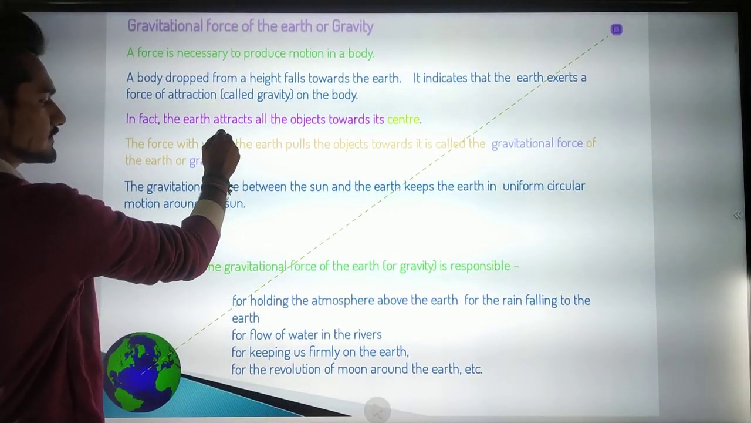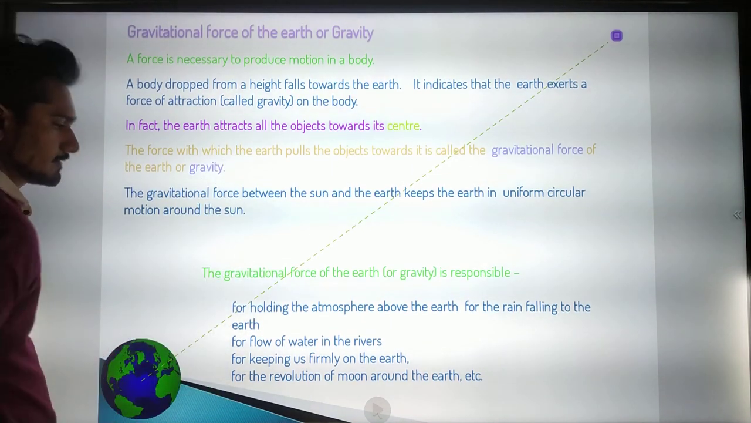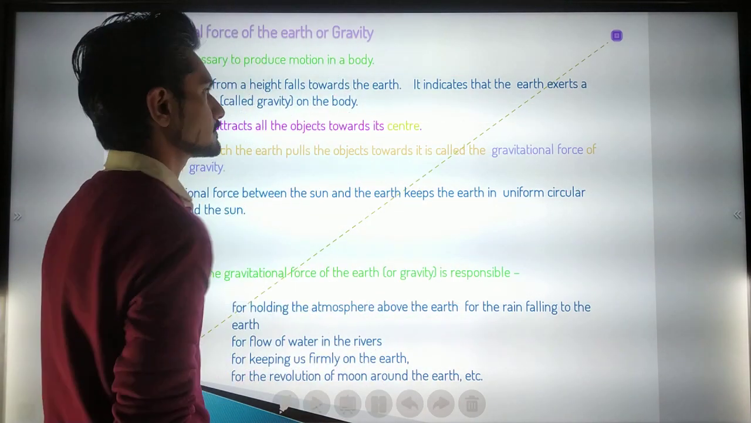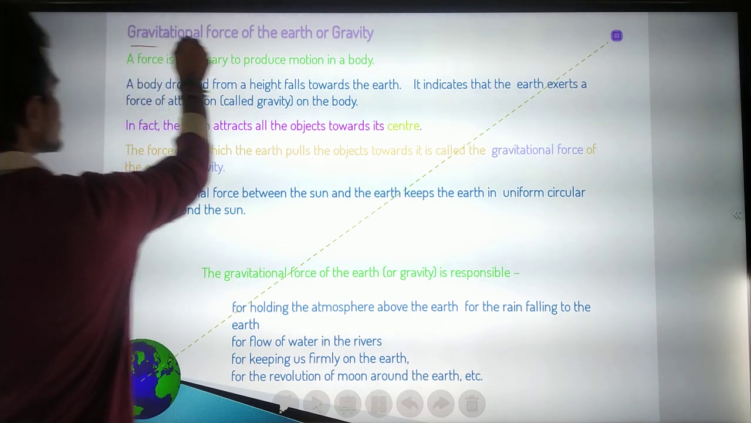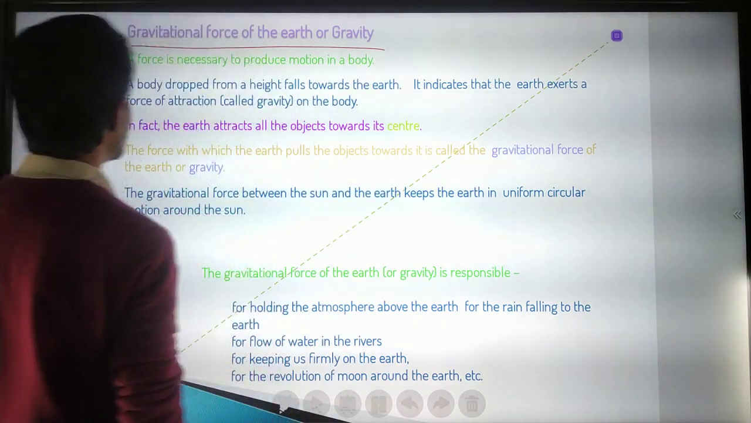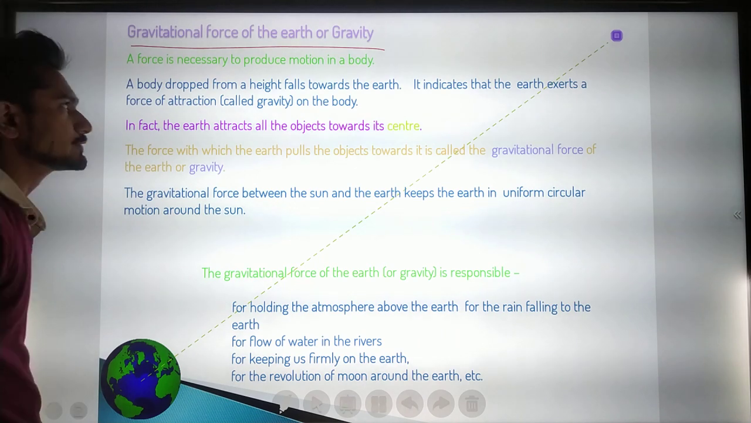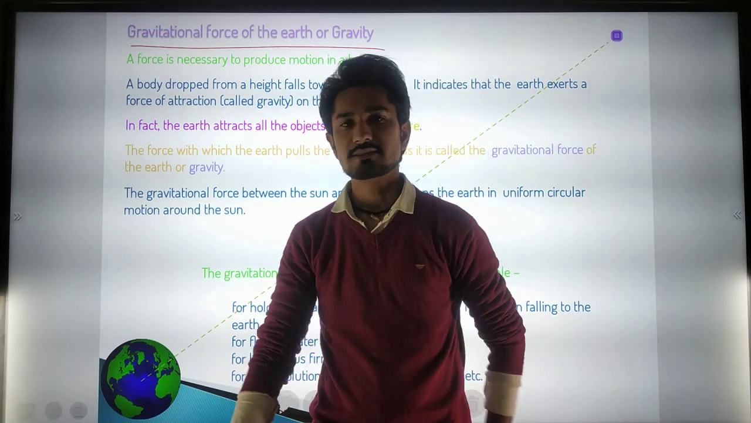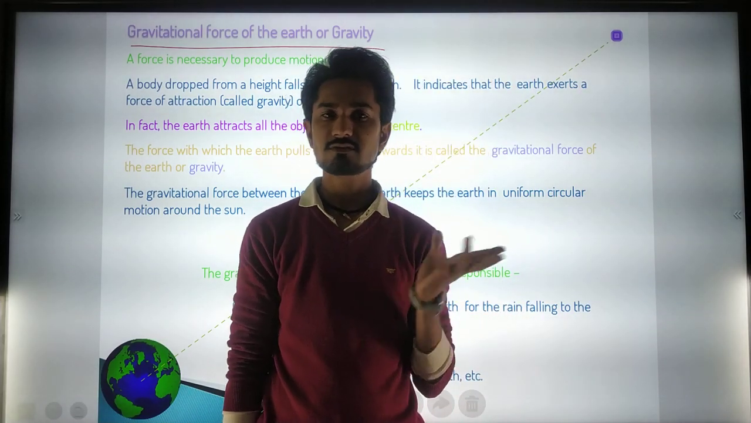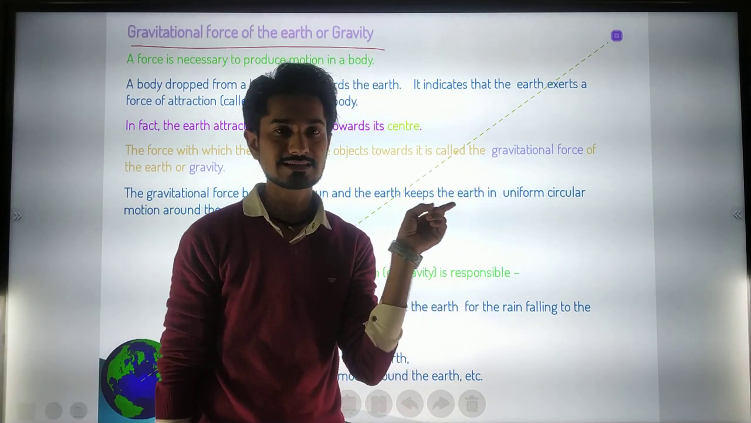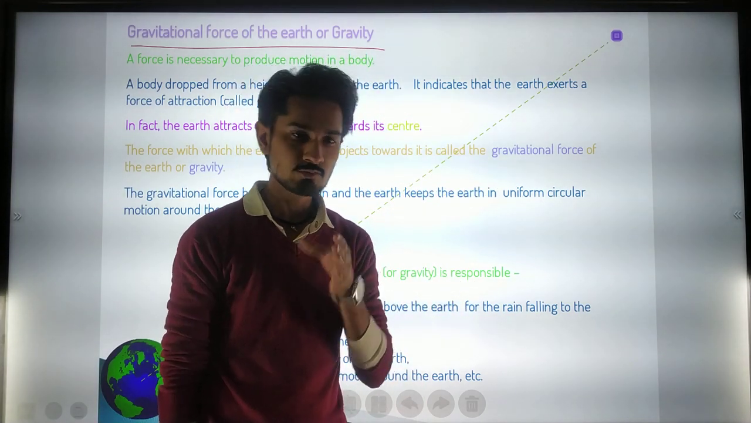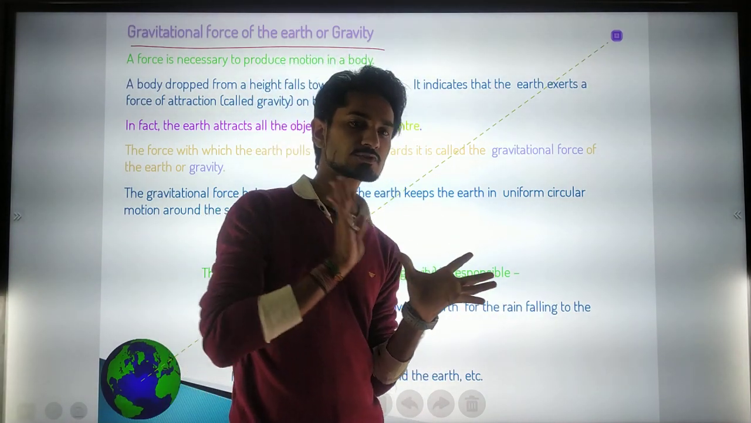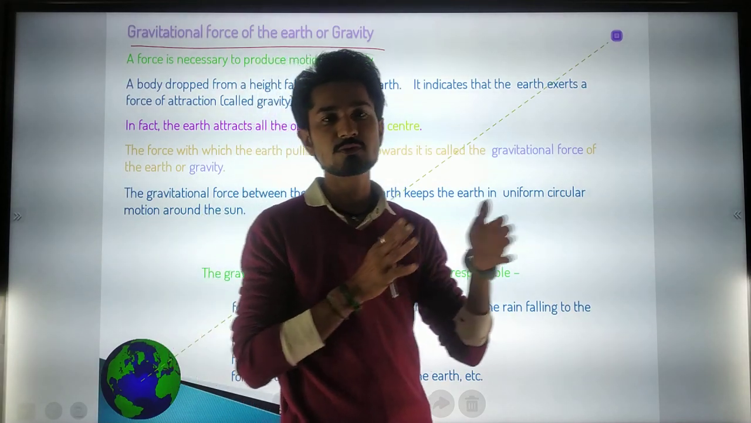The gravitational force of the earth, or gravity. A force is necessary to produce motion in a body. So whenever you want to produce motion, it needs a force. We have already seen in Newton's first law that whenever we want to move an object from one place to another, we have to exert a force on that object. Otherwise, the object cannot move at all.